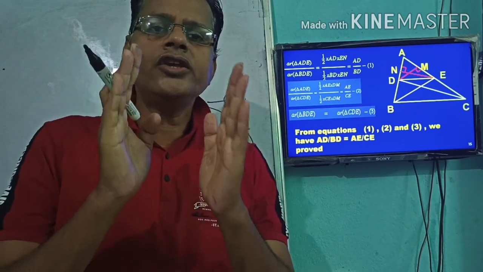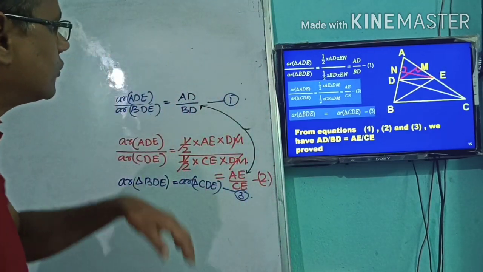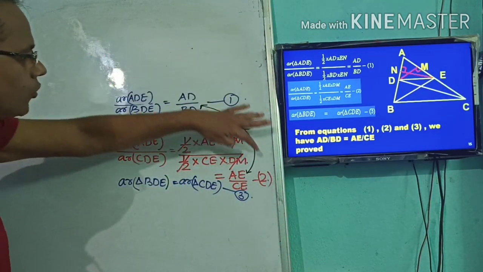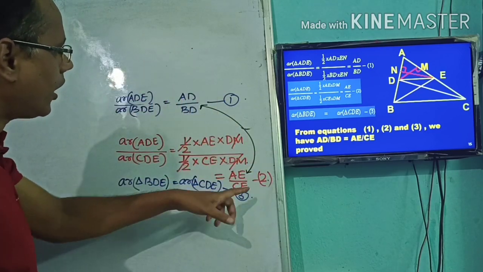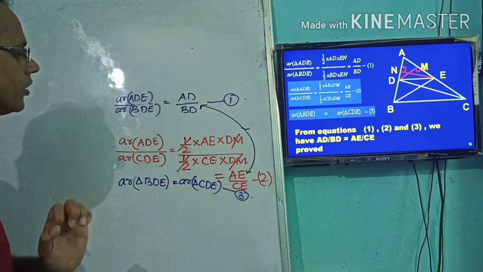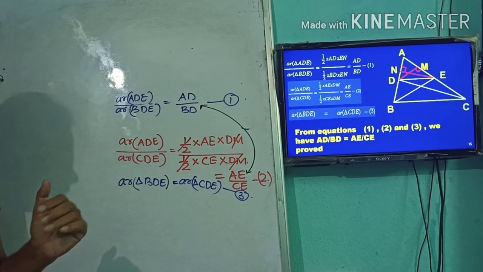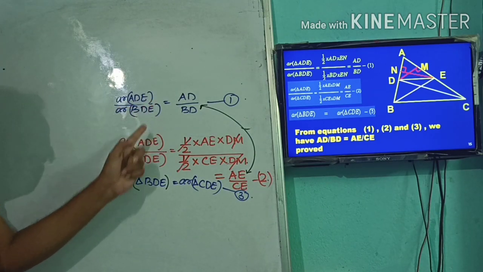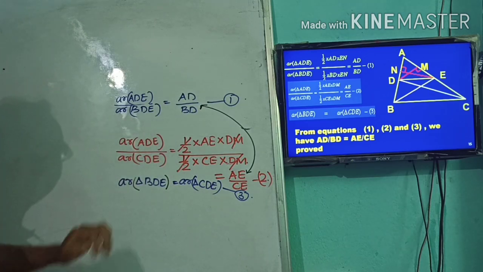According to Euclid's axiom, you know very well, if equation 1 and 2 have equal LHS, then the RHS parts must be equal, that is AD by BD is equal to AE by CE. This is our target. To make our target successful, we have to make the LHS part the same. Now, how will the LHS part be the same?